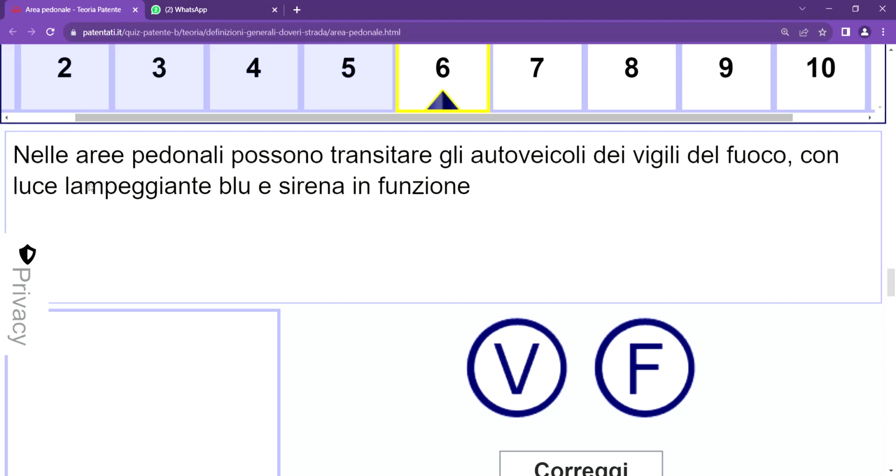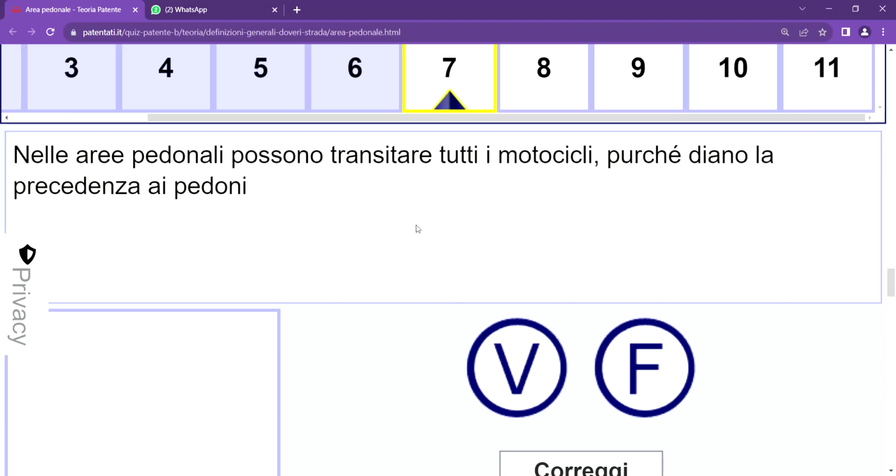Number six, it says nella area pedonale possono transitare gli autoveicoli dei vigili del fuoco. È vero, vigili del fuoco, which is the fire brigade, they can access it, and it's vero.